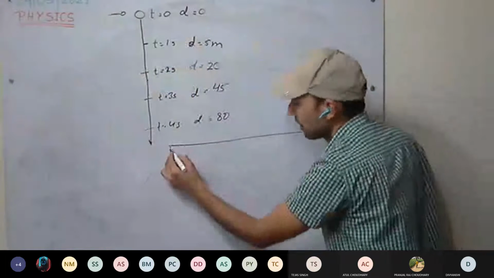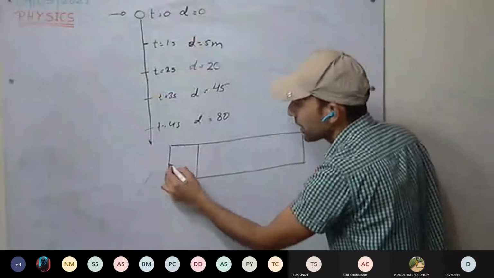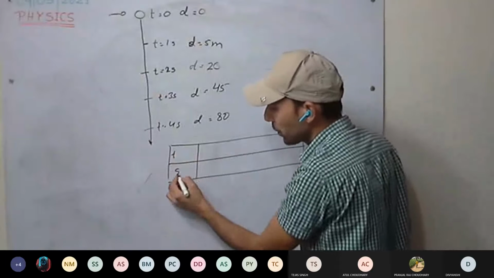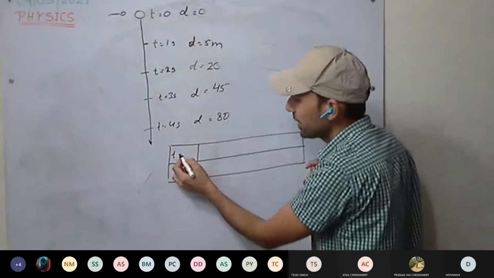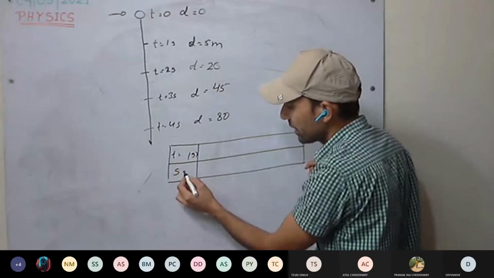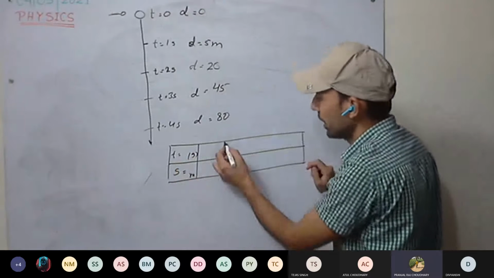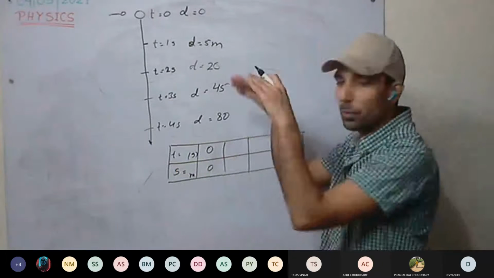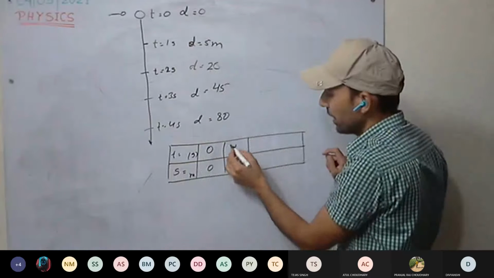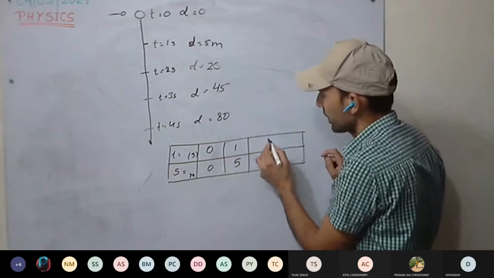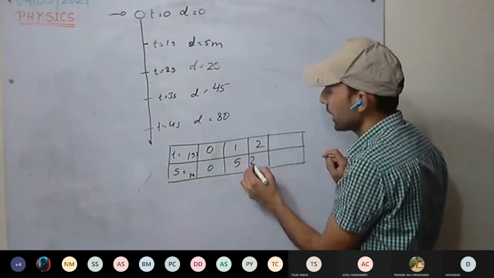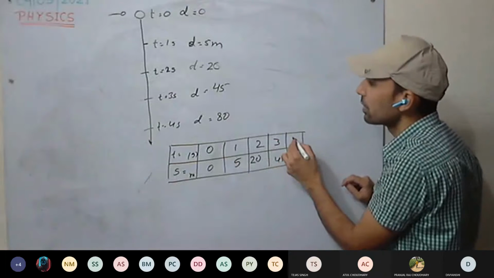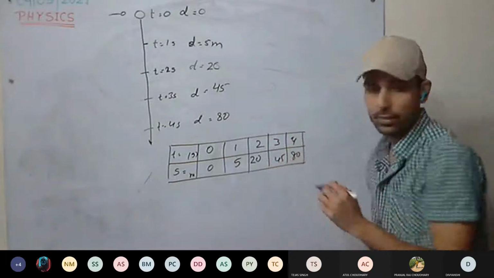If we make a table, there are two quantities. Here we have taken the time. With respect to time, we have calculated the position of the body. T is in seconds, and distance we have taken in meters. When t equal to 0, position we have also considered as 0. It hasn't moved. After 1 second, it is at 5 meters. At 2 seconds, it will be at 20 meters. At 3 seconds, 45. At 4 seconds, 80 meters.